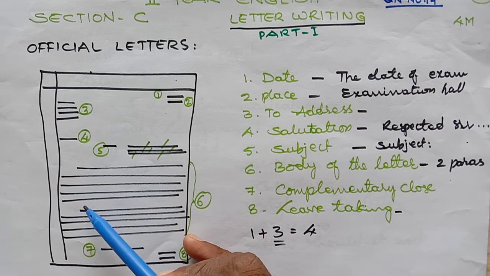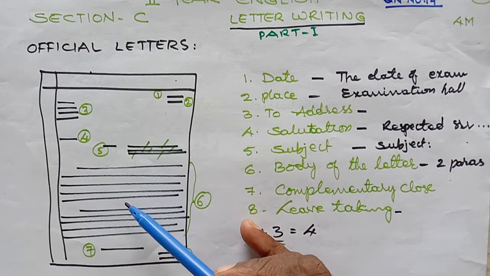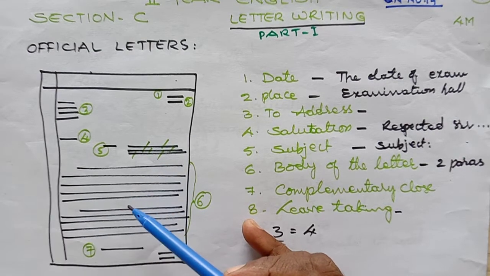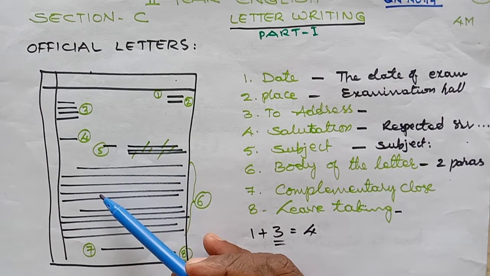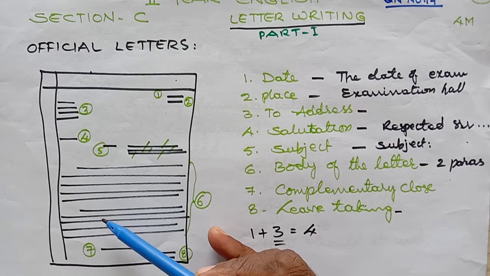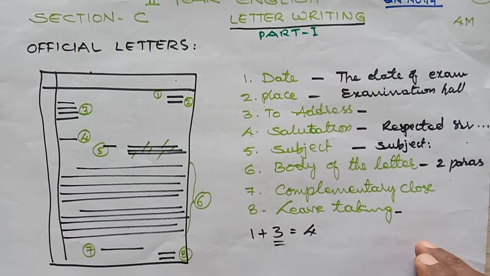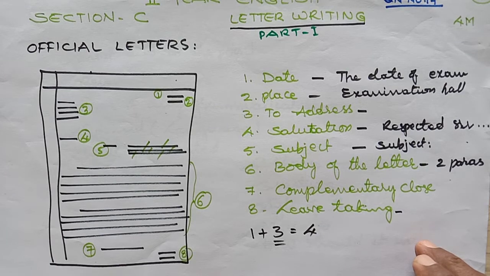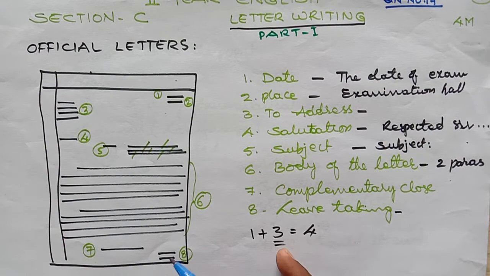Now, in the body of the letter we have to write the description of why we are writing that letter. The body of the letter can be written in paragraphs, depending on requirement. It's not necessary that all the things must be divided into paragraphs. There is a certain order of coherence while dividing paragraphs. Students, now see here. The 6th one is the body of the letter, and then the complementary clause and the 7th one, leave taking.